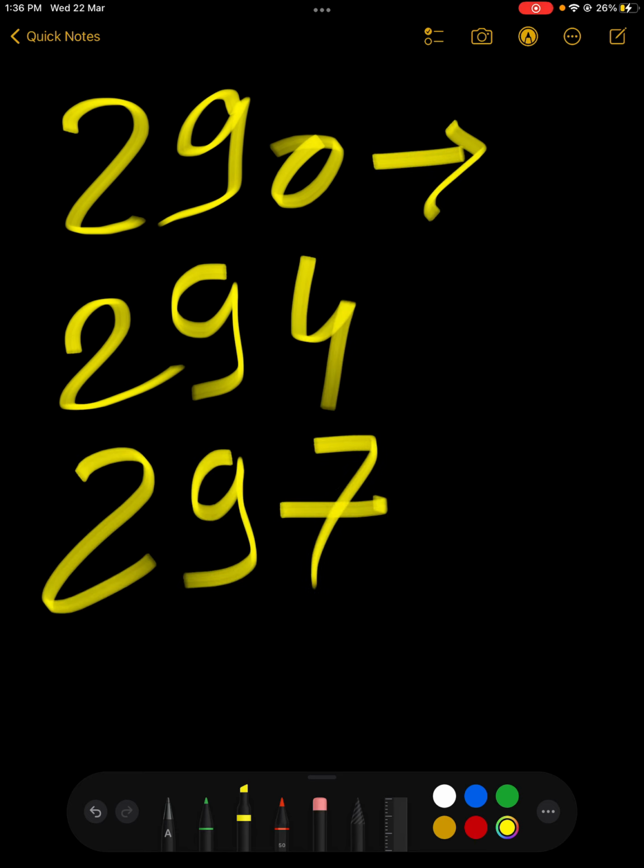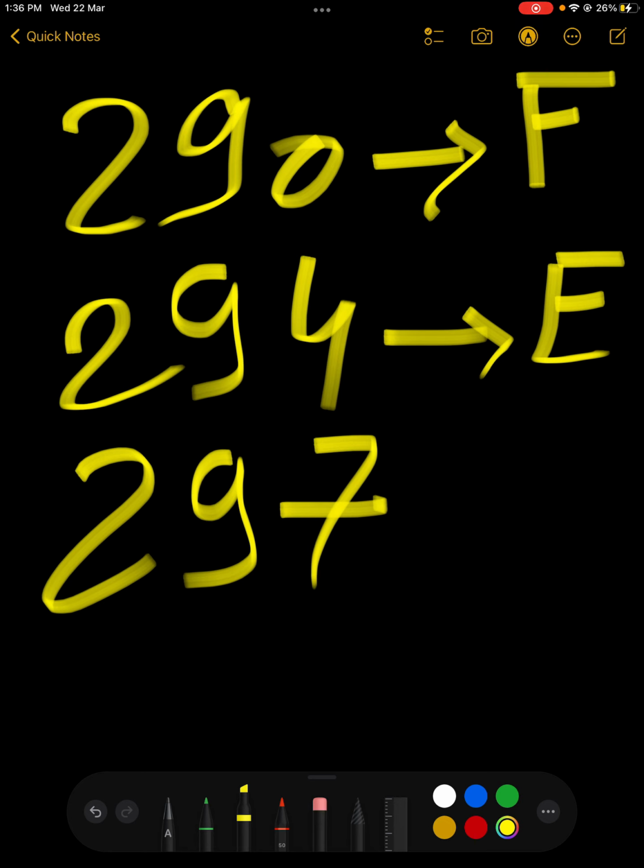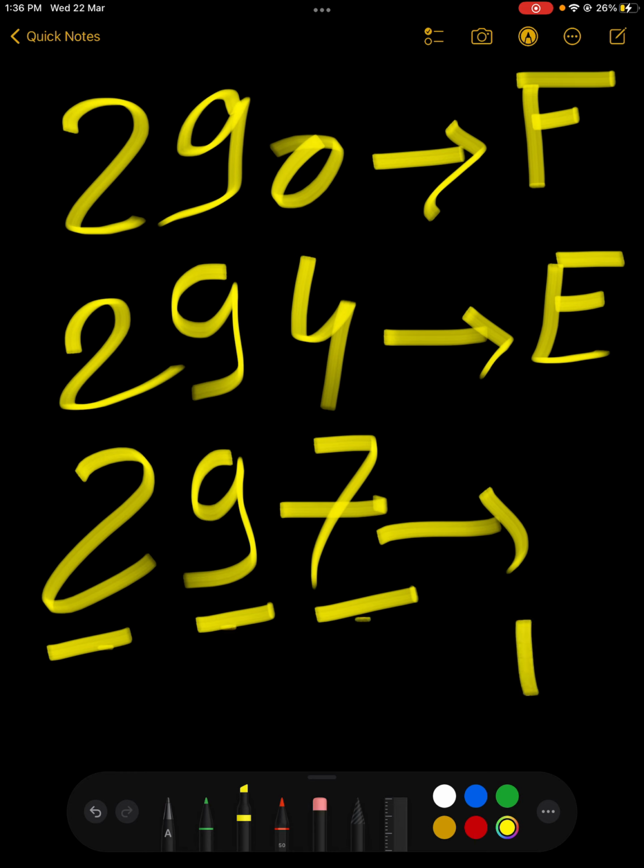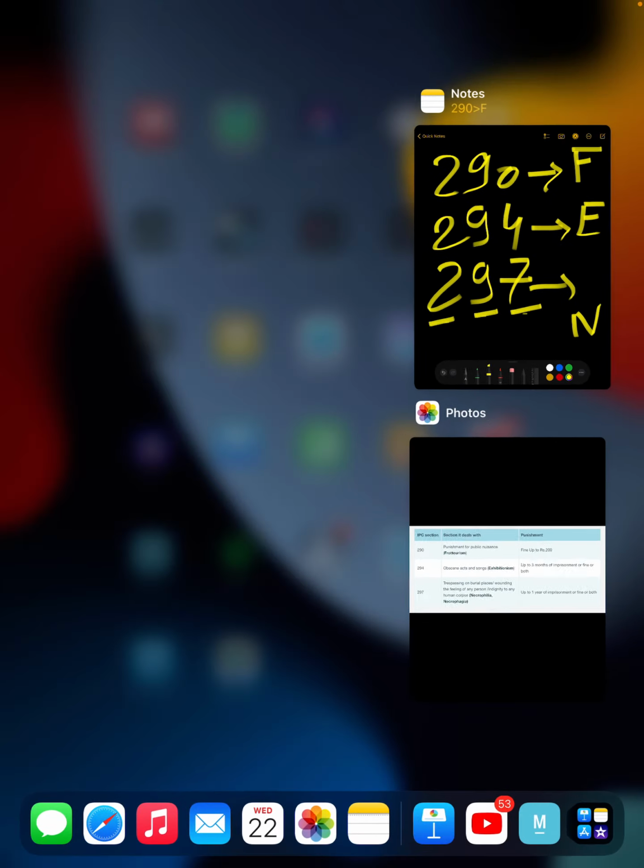290 is F, that is frotteurism. If anyone is rubbing his genitalia against any woman, that comes under 290 IPC. Then E, exhibition, exposing her genitalia. And do no ne sat, do no ne sat, that is the necrophagia or anything related to a dead body, that if he eats, if he has sex with a dead body, that comes under 297 IPC.